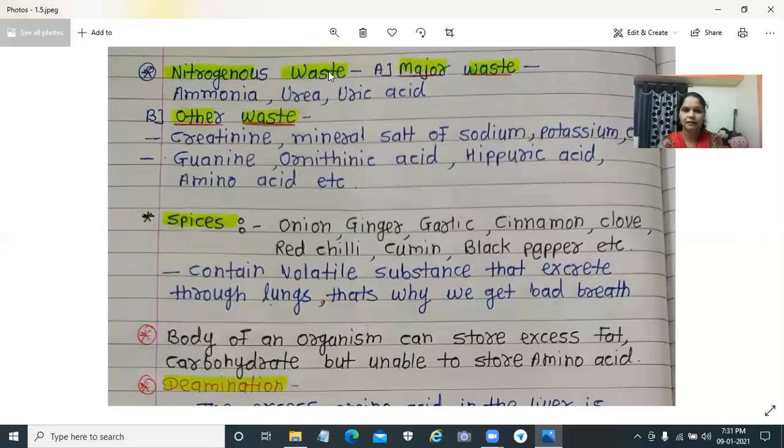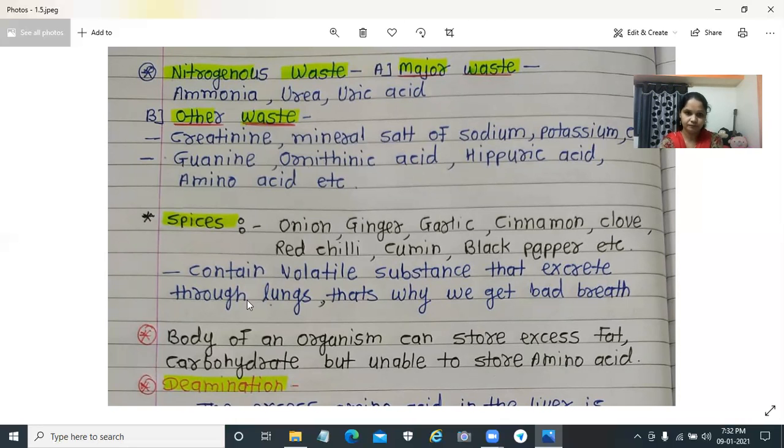Nitrogenous waste material can be classified into two main parts. The major wastes are ammonia, urea and uric acid, while other wastes are also produced, like creatinine and mineral salts of sodium, potassium and calcium. Different kinds of organisms also have different kinds of waste, like guanine, ornithinic acid, hippuric acid, amino acid, etc. So they are produced in different kinds of organisms.